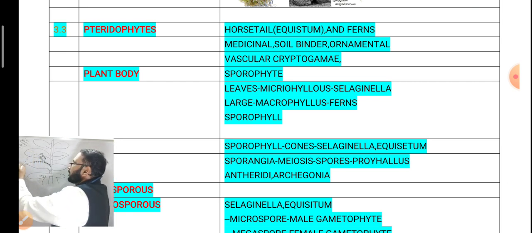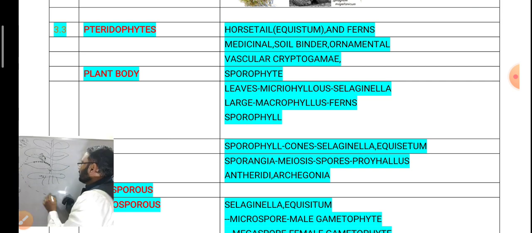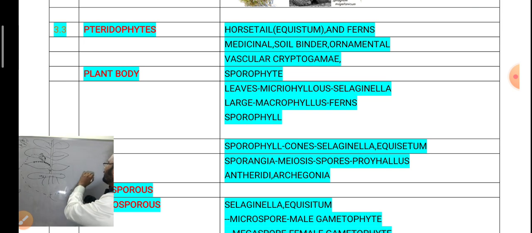The haploid spores are released and dispersed by the wind and fall on a suitable substratum. Each haploid spore again develops into a haploid gametophyte. That haploid gametophyte is called prothallus. Gametophyte is independent, sporophyte is also independent. This prothallus contains both antheridia and archegonia.